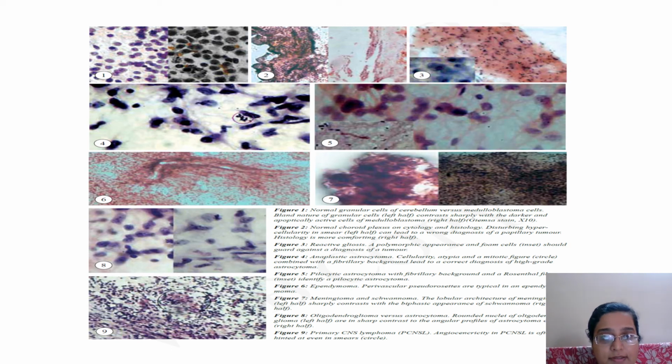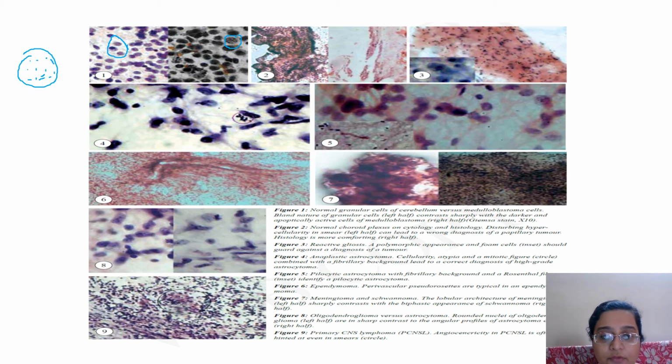So the first thing that I wanted to show you here is that the authors have differentiated between a normal cerebellum granular cell, which is the normal layer of the cerebellum, and a medulloblastoma. I told you it's infratentorial. If you can see this cell, it has a lot of speckling. The chromatin is speckled like this.